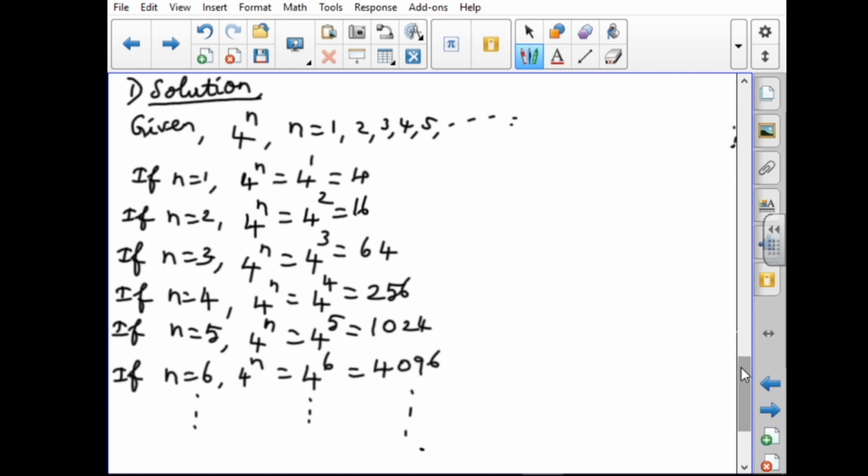See here, the last digit 6 will be here, last one 6. Here also last one 6. Here also last one 6. See here, last digit 6 means n equal to 2. Last number 6 means n equal to 4. Last number 6 means n equal to 6. So, we have to say that for n equal to even numbers we are getting the last digit 6, and for n equal to odd numbers we are getting the last digit 4. So, you have to write like this.